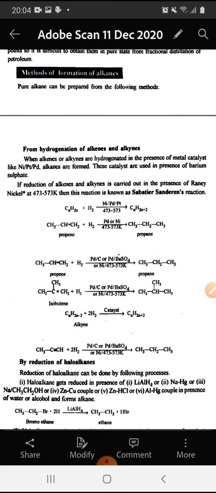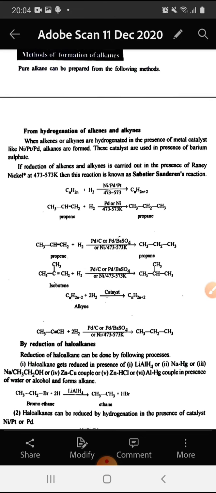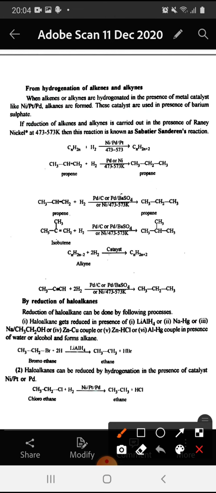Now the next topic in our video is methods of formation of alkanes. Pure alkanes can be prepared from the following methods. The first is from hydrogenation of alkenes and alkynes. When alkenes or alkynes are hydrogenated in the presence of metal catalysts like nickel, platinum, palladium, alkanes are formed. These catalysts are used in presence of barium sulfate. If reduction of alkenes and alkynes is carried out in the presence of Raney-nickel at 473 to 573 Kelvin, then this is known as Sabatier-Senderens reaction.